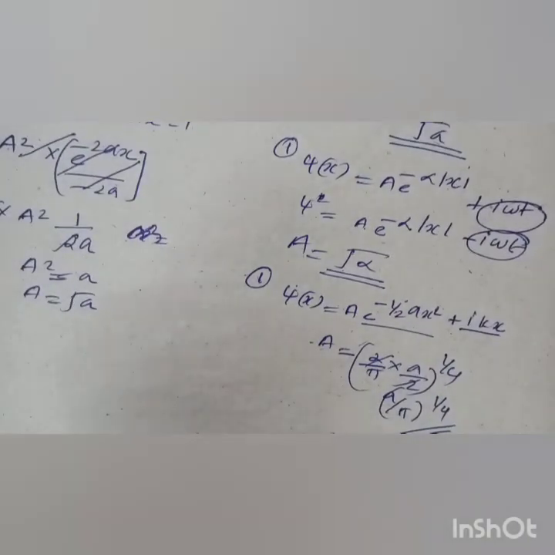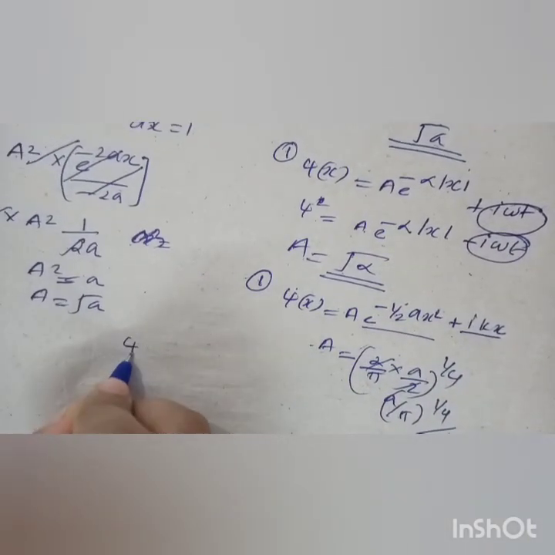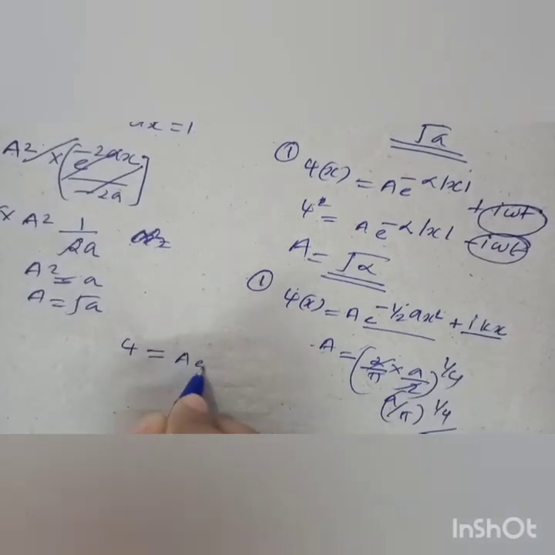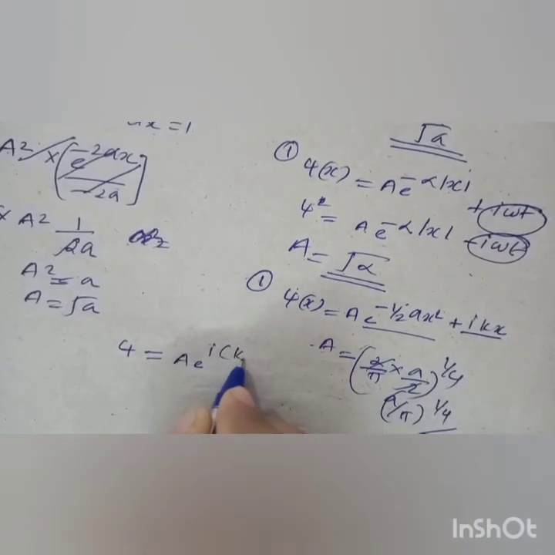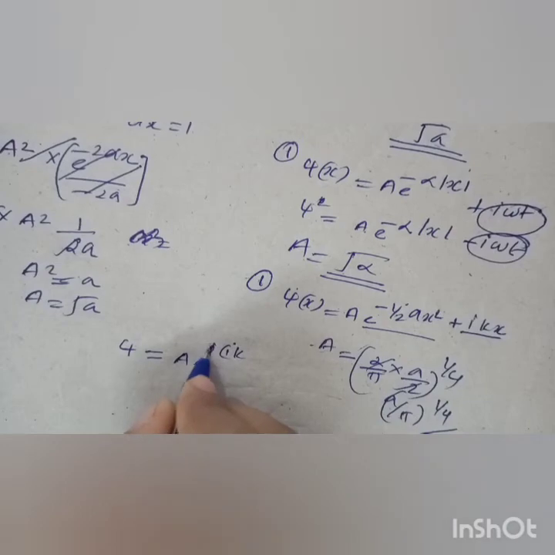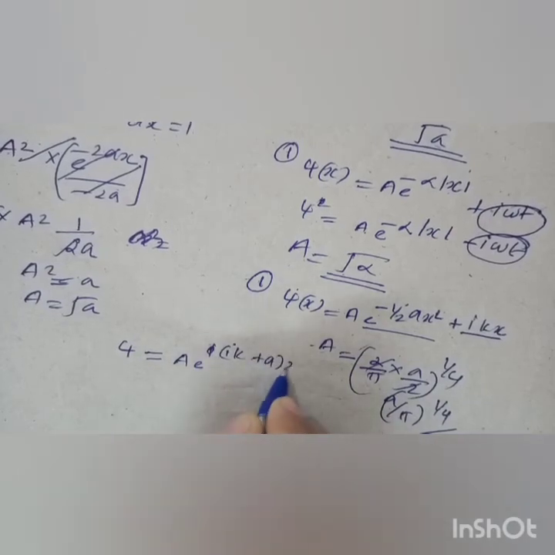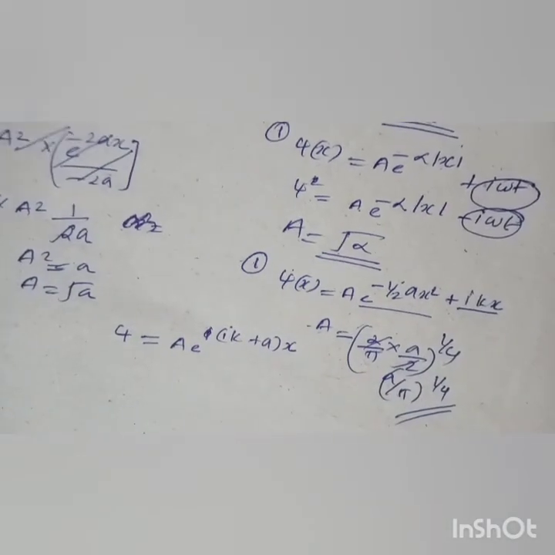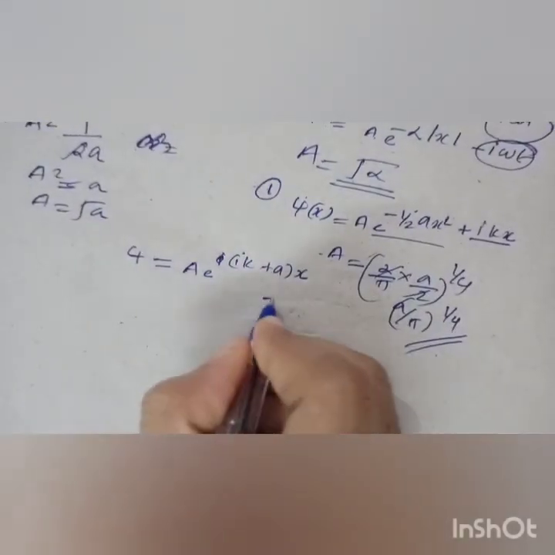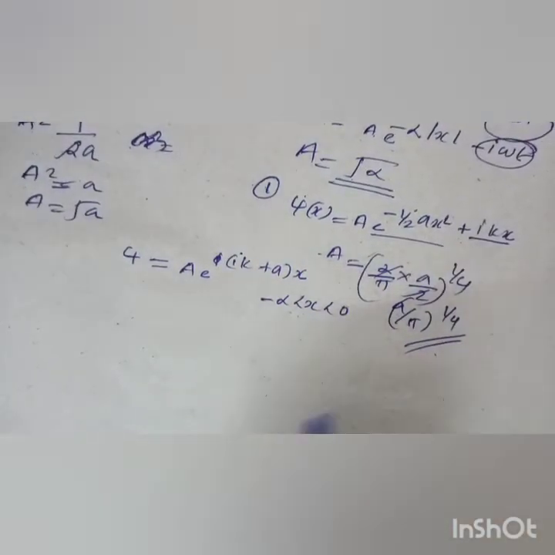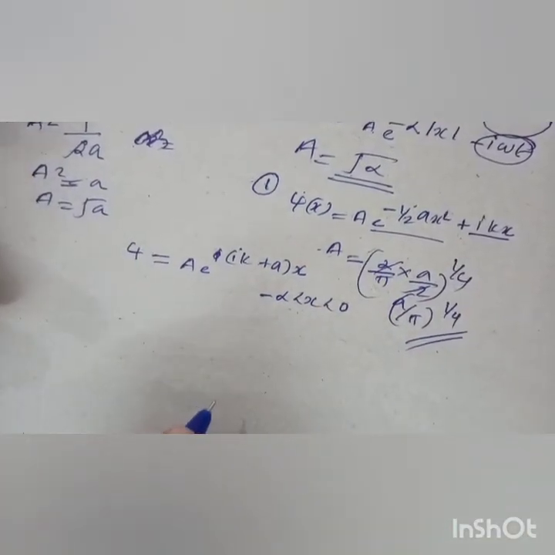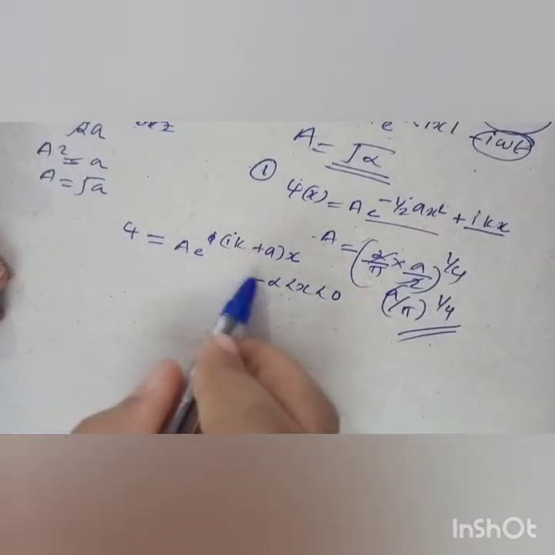Very simple. And this is another question: ψ = A e^((ik + a)x). So you have to find the normalization for x less than 0, from minus infinity to 0.